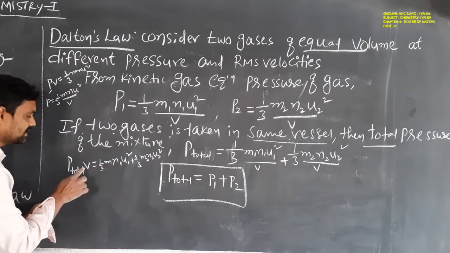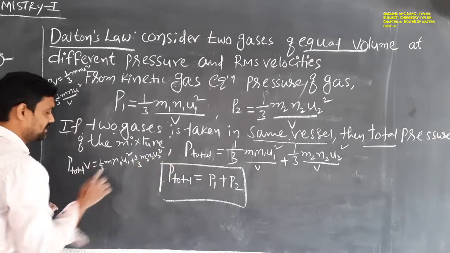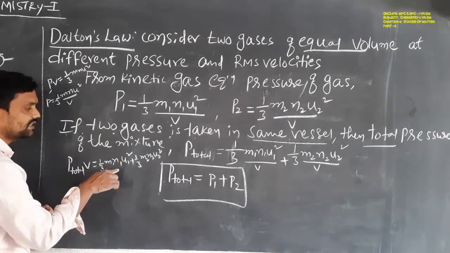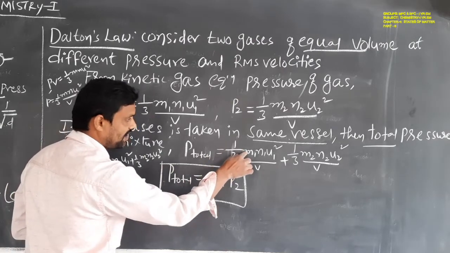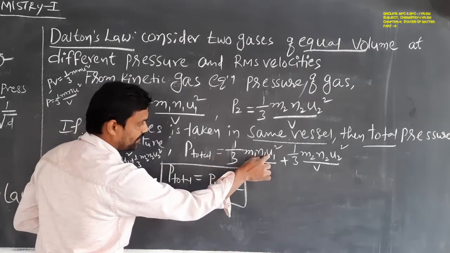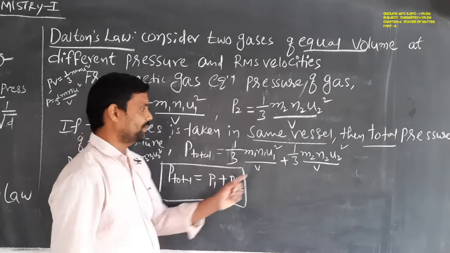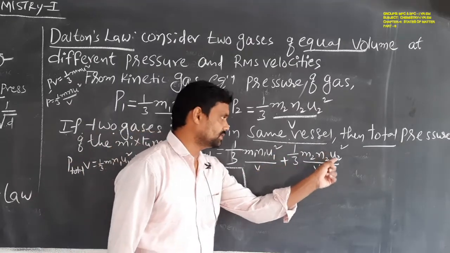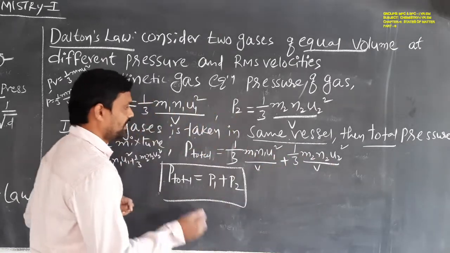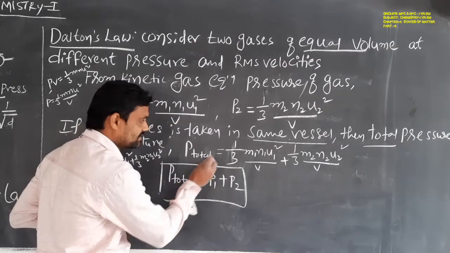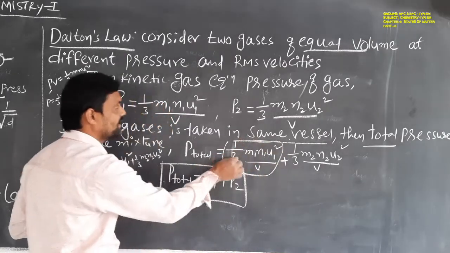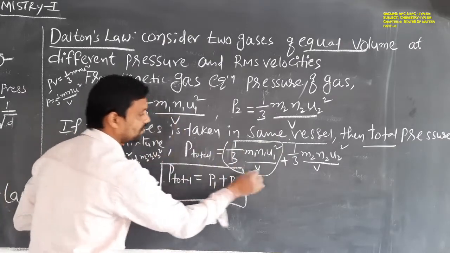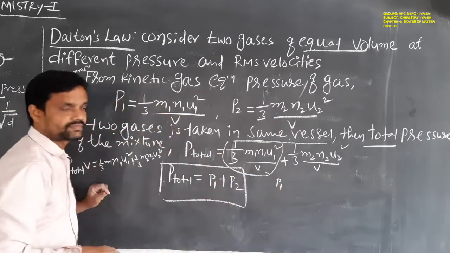From this equation, this V goes to the denominator. So P total is equal to 1 by 3 m1 n1 u1 square by V plus 1 by 3 m2 n2 u2 square by V. Let us observe this equation, students. 1 by 3 m1 n1 u1 square by V is equal to P1.